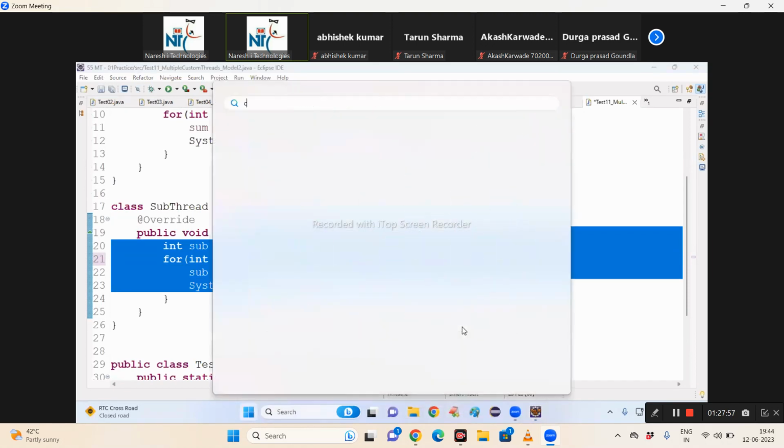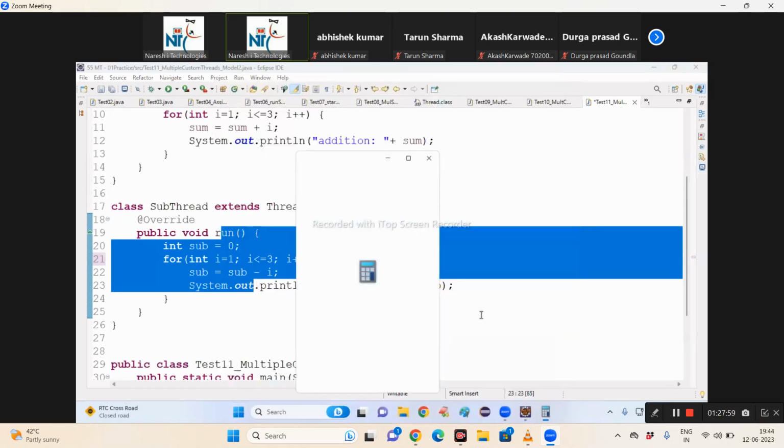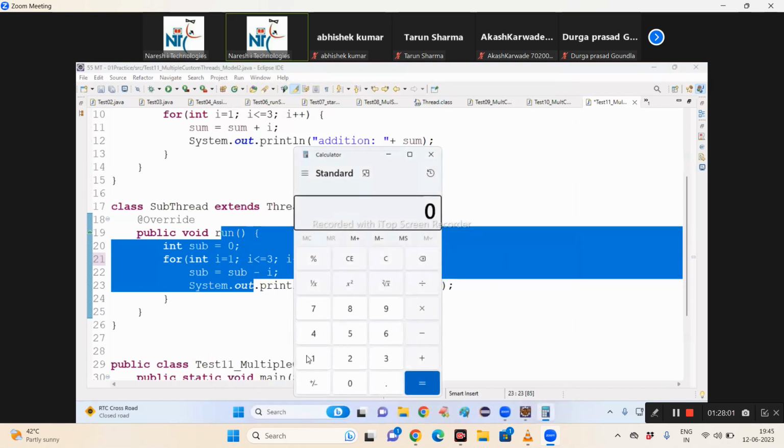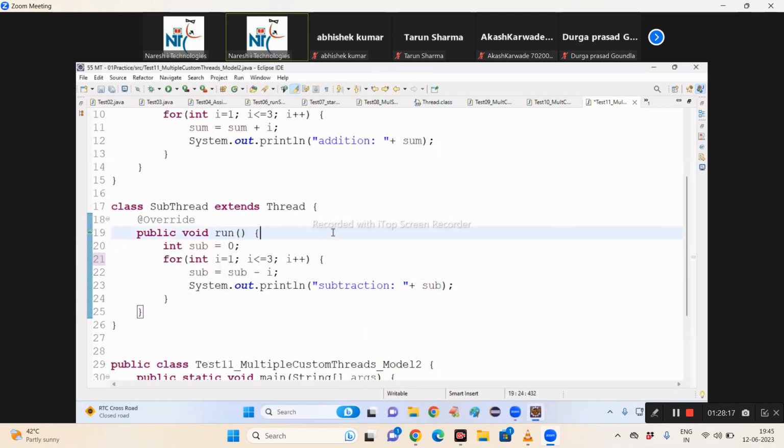Open the calculator. 1 minus 2 minus 3 minus 4 is the output. But what output are you giving? So whatever you learned from your childhood is a blunder or not?